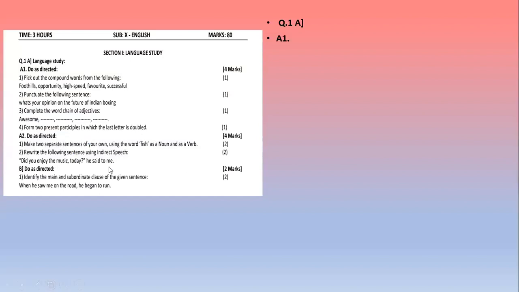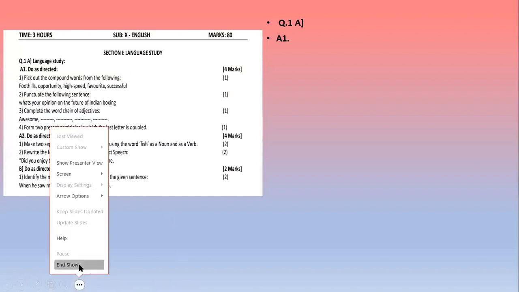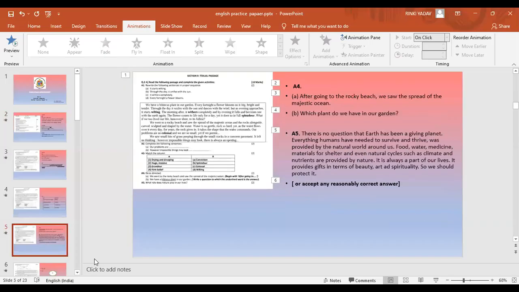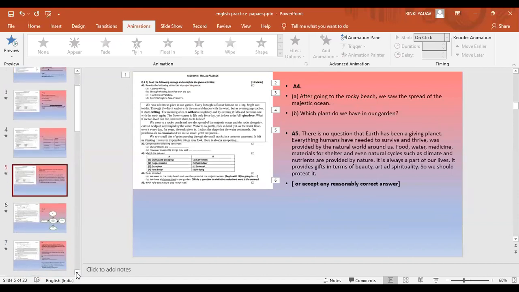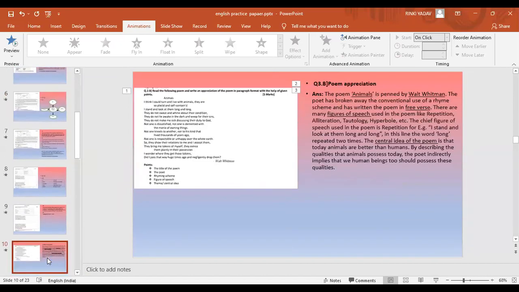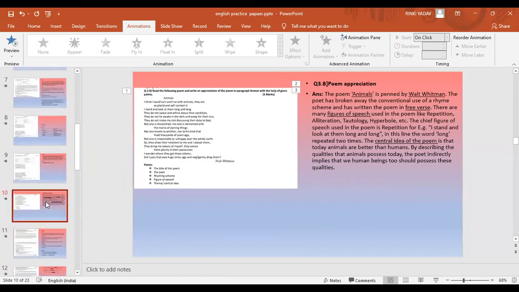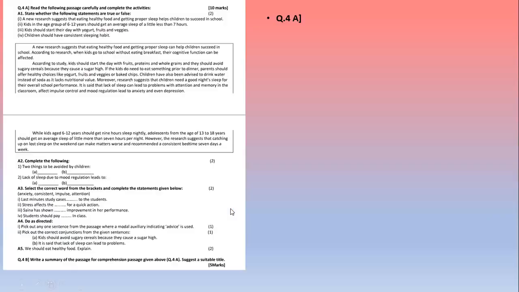What question number did you say? Question number 4A, A4. Are you talking about the unseen passage? Yes, yes, teacher. Question number 4, A4. So here, pick out any one sentence from the passage where a modal auxiliary indicating advice is used.